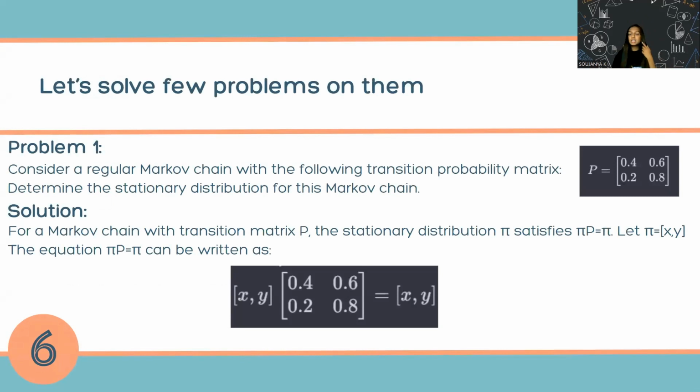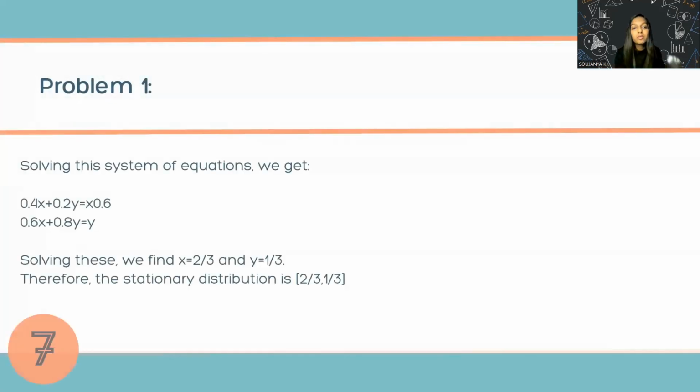So the solution is, we know the condition that the stationary distribution pi should satisfy pi P is equal to pi. Since this is a 2 by 2 matrix, pi will be equal to x, y. The equation pi P is equal to pi can be written as x, y times the matrix P is equal to x, y.